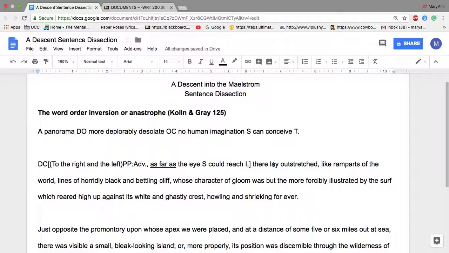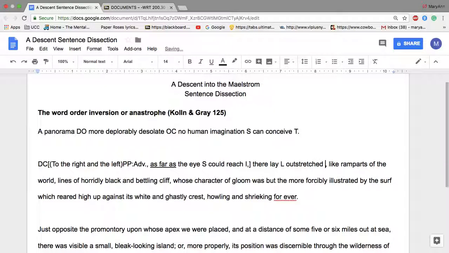So let's continue to look for the next verb. There lay outstretched. So here's our next verb, lay. I guess we consider it a state of being, and that would be a linking verb, lay. And how is it laid? Outstretched. Our subject complement, adjective.